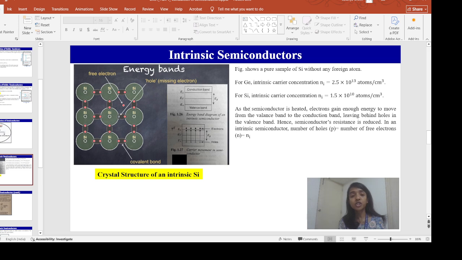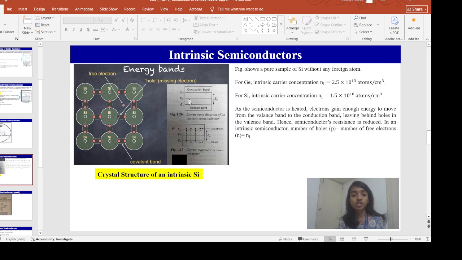Charge carrier concentration means the number of charge carriers per unit volume. In the case of germanium, the intrinsic carrier concentration, represented by Ni, is 2.5 into 10 to the power 13 atoms per centimeter cube, and for silicon it is 1.5 into 10 to the power 10 atoms per centimeter cube. In an intrinsic semiconductor, the number of electrons is equal to the number of holes.